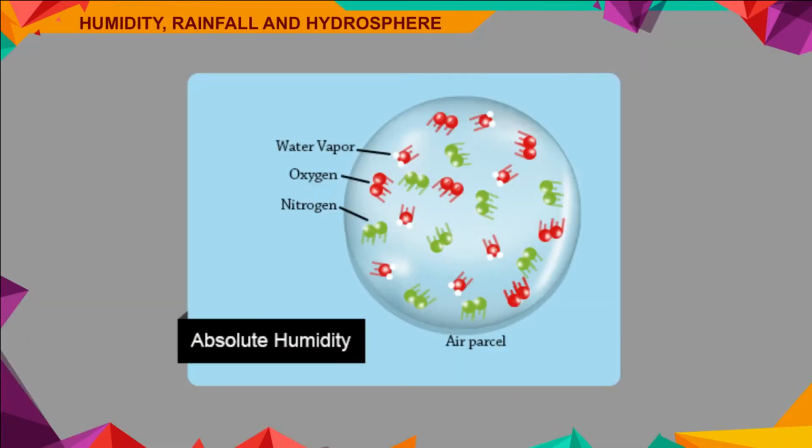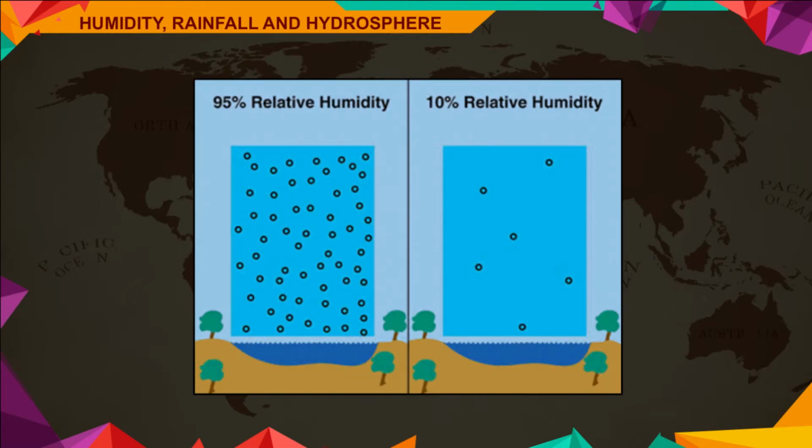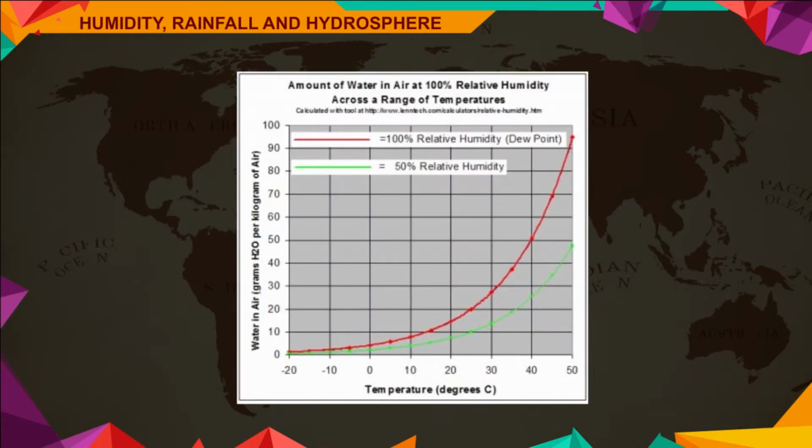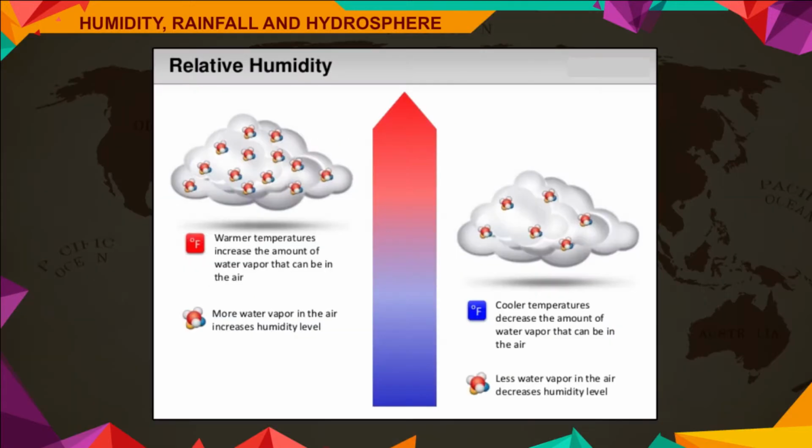Absolute humidity. It is the total amount of water vapor in an air column and is expressed in grams per cubic meter. Relative humidity. It is the ratio between the actual amount of water vapor in an air column at a particular temperature and the total amount of water vapor that the air mass can hold at that temperature. On its basis, the meteorologists tell us if it is likely to rain or not. Relative humidity is measured in percentage.